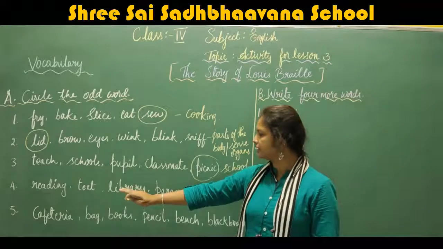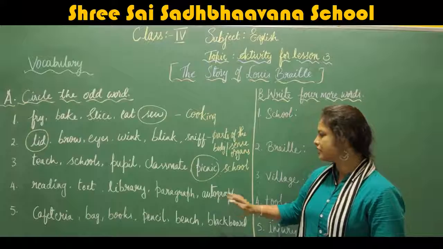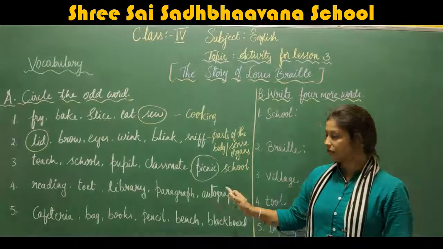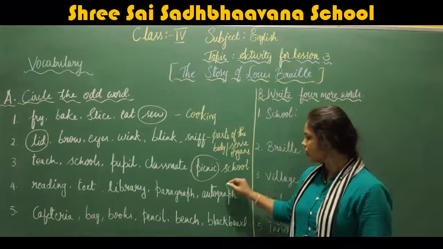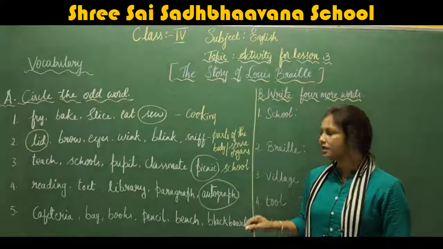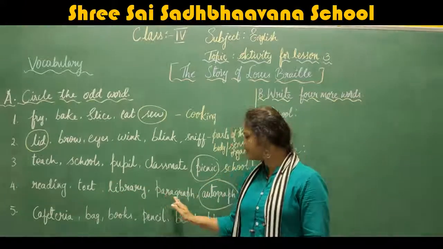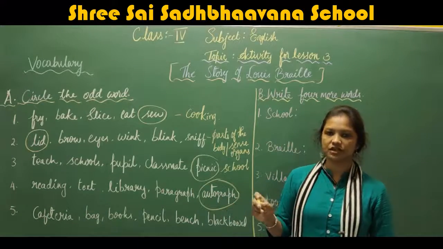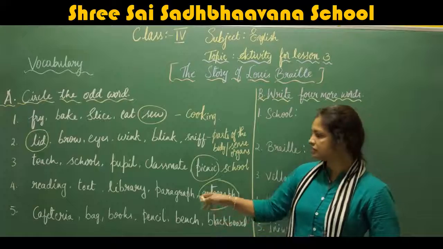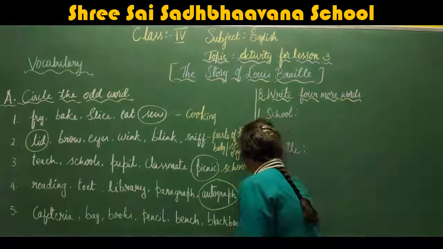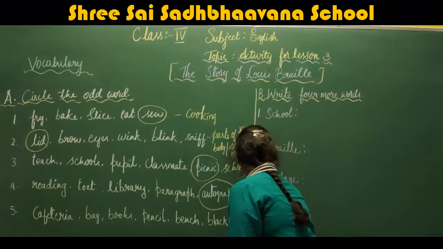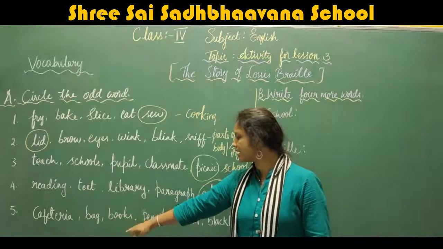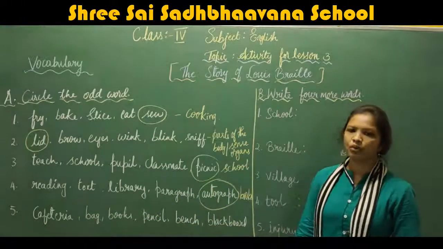Now the fourth one: reading, text, library, paragraph and autograph. Which is the odd word here? Autograph is the odd word, because reading, text, library and paragraph are related to books. Autograph means signature. Understood? Now cafeteria, bag, books, pencils, bench, blackboard.